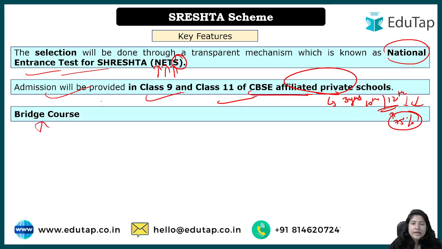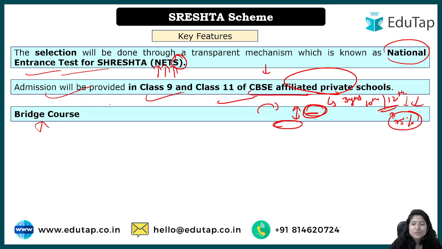ब्रिज कोर्स, अब ब्रिज कोर्स क्या है? Of course we are focusing on SC students who were not given much exposure, right? And that is why we want them to have good exposure, because they are quite meritorious, they have brains. But still we can understand that the opportunities for them at the earlier stages would have been lesser than for other students who were already studying in meritorious schools. Even if now they have been added to make them equal to the CBSE candidates, still there will be some difference because of the previous years. That is why a bridge course will be there.